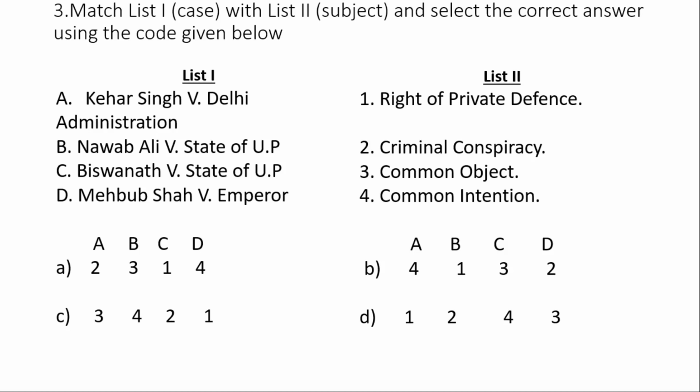Third question, match list 1 and 2 and select the correct answer using the code given. Here is the case Kehar Singh versus Delhi Administration, related to criminal conspiracy. Then Nawab Ali versus State of UP, related to common object. Vishwanath versus State of UP, a case of right of private defense. And Mehboob Shah versus Emperor, related to common intention. So the correct option is A.